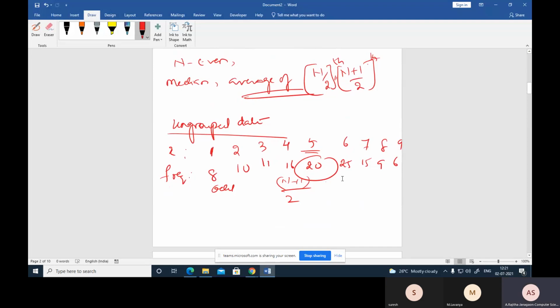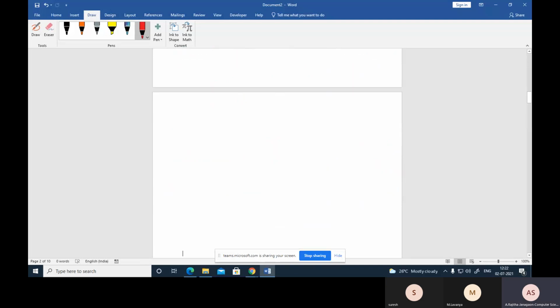Suppose we are given only frequencies. In that case, first you can find out all of this, and now this is the median value. The median is the 5th value, so the median value is 20. And next, how are we finding the median for grouped data?